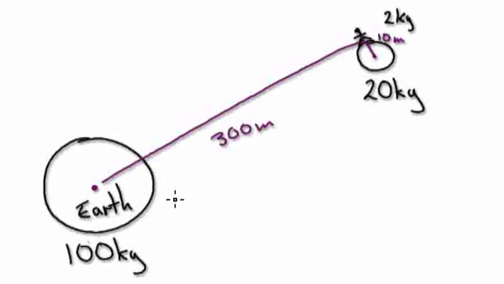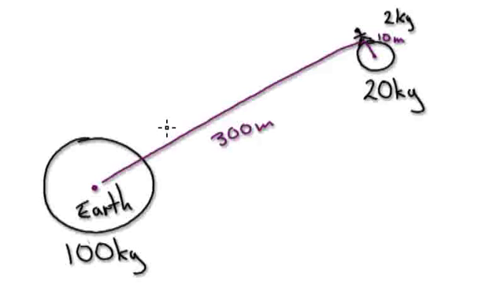If you look at this system here, now let's say you are standing on the moon. There is a gravitational pull between you and the Earth, even though you're standing on the moon. So the question is, do you get pulled to the Earth or do you get pulled to the moon?